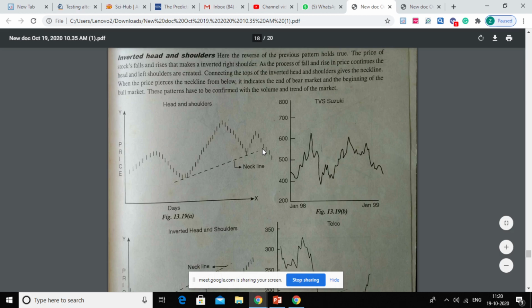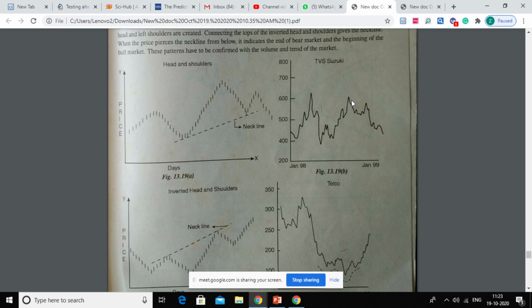This may be maybe a 3 months period. So within a 3 months period, you have earned 150 per stock. You purchased it at 450 rupees, and you are able to sell it at 600 rupees. But again, after this selling point, there could be a bearish trend. Again, you must be able to predict. So at this point of time, it would be a trigger for selling.